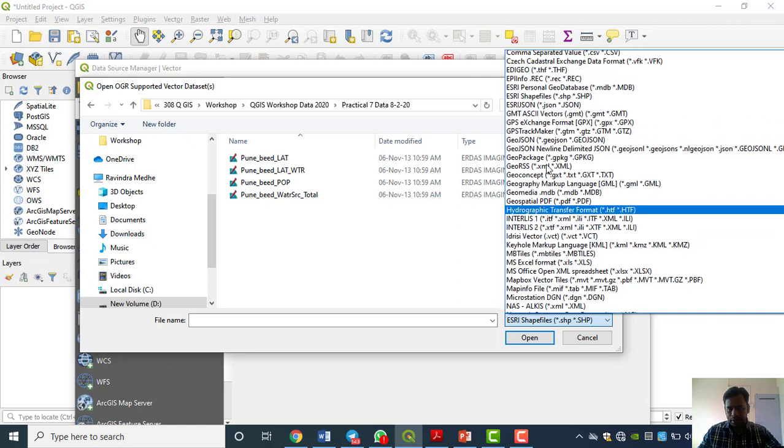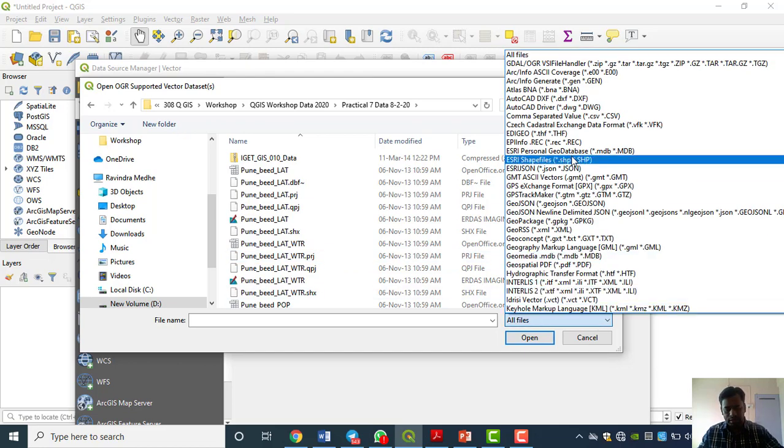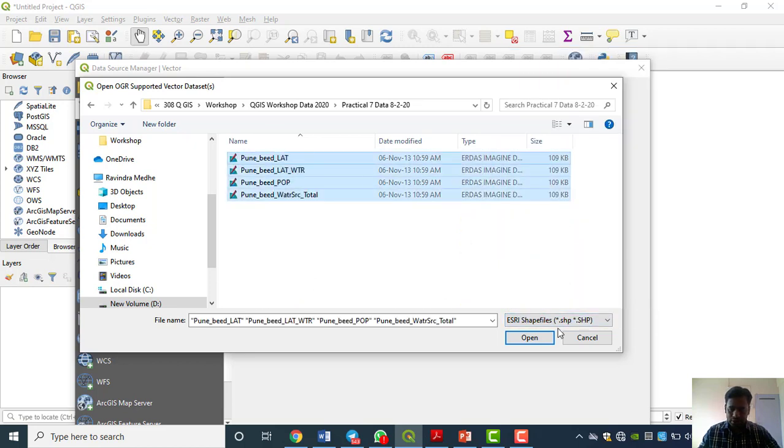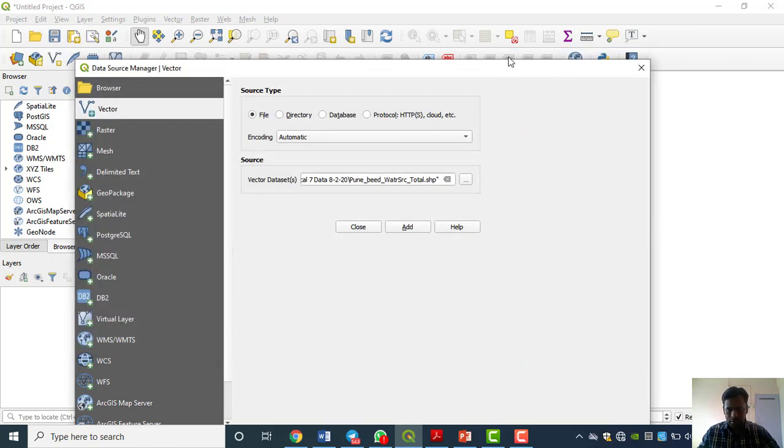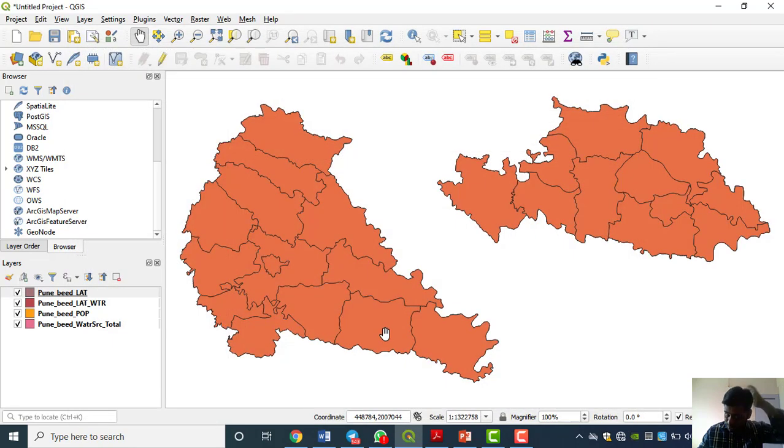Okay, here you will get all the files like this. You know how to open the data. I want only the shapefile, then the E3 shapefile. I'm opening all this data. Open, then downside here, add and close. Okay, now we have 4 data sets with us, and one by one we are going to deal with these data sets with these queries.